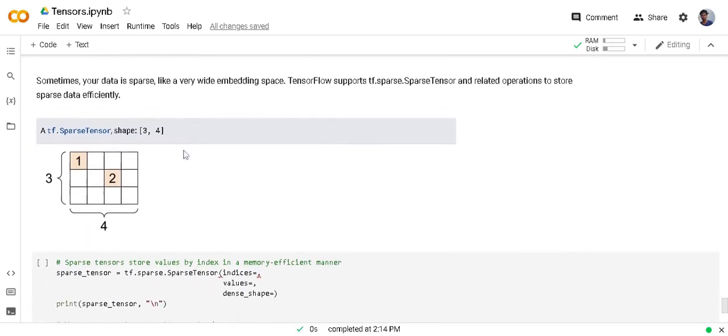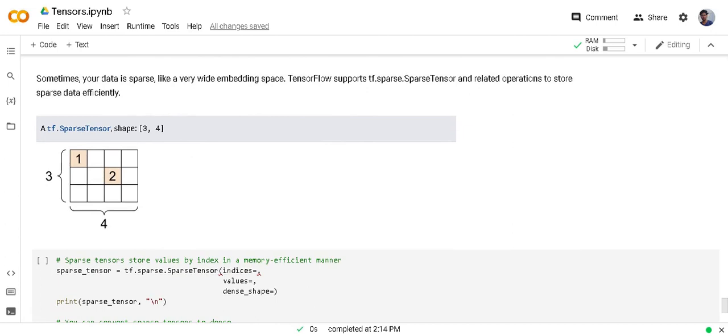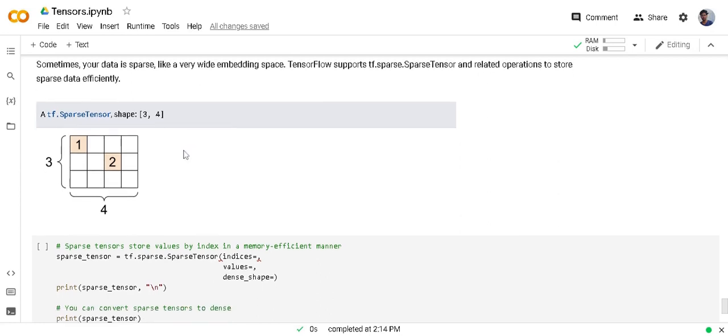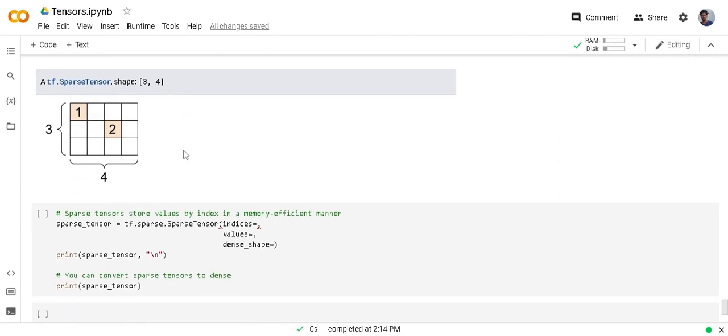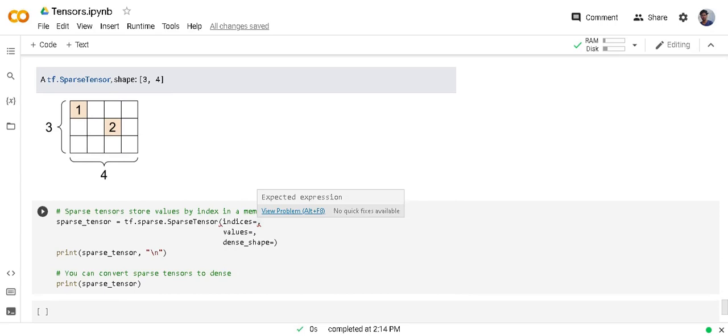Till now we have seen how to create rectangular tensors of rank 0, rank 1, and rank n. Also you can create non-rectangular tensors by the ragged tensor function, and we can build sparse tensors also. To build a sparse tensor like shown in this image, I have to use the sparse tensor function.